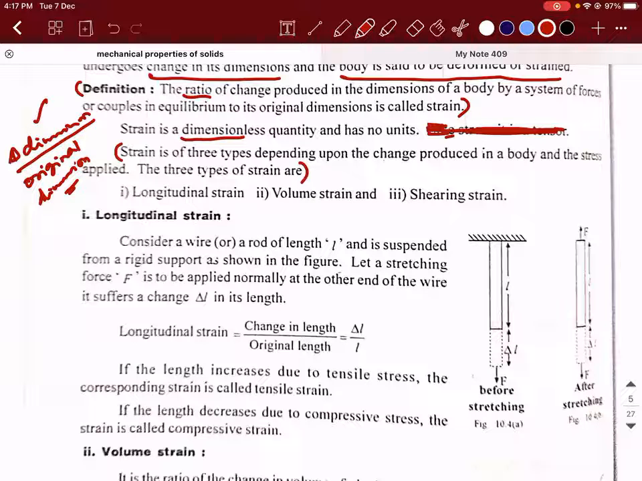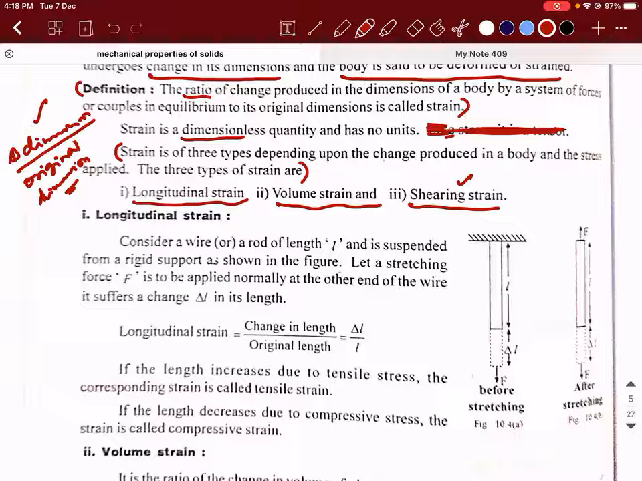Strain can also be further subclassified. Whenever you're doing any classification, classification needs a basis, some differentiating factor. If the strain is taking place with respect to one dimension, which is the length, then you call it longitudinal strain. If the strain is taking place with respect to volume, you call it volume strain or volumetric strain. And if the strain is taking place with respect to the shape, you call it the shearing strain. Is there any doubt till this point? Is it clear? Yes, sir. Very good.